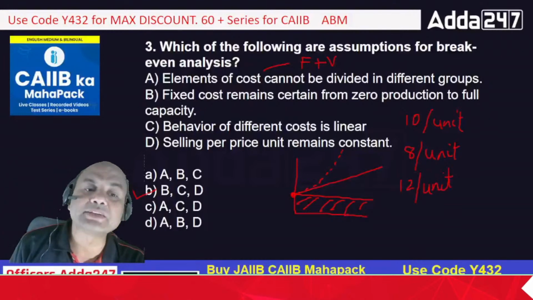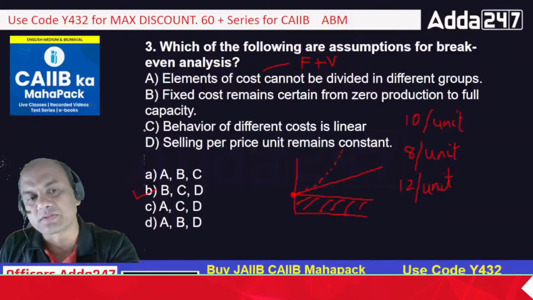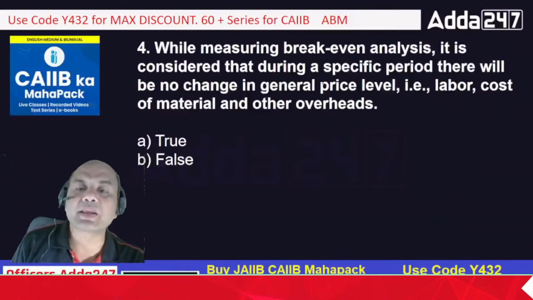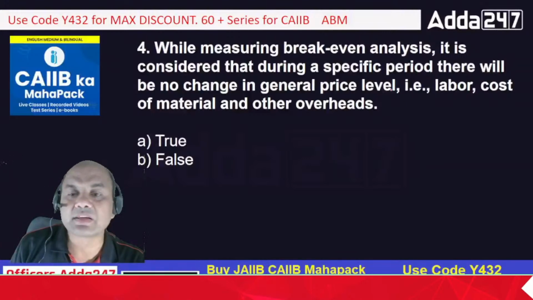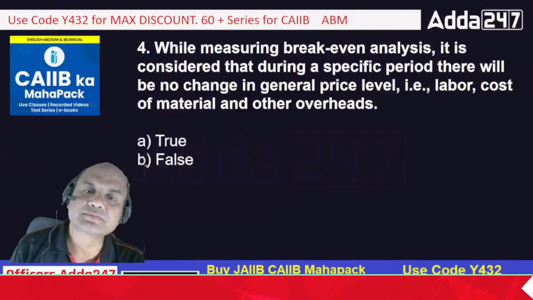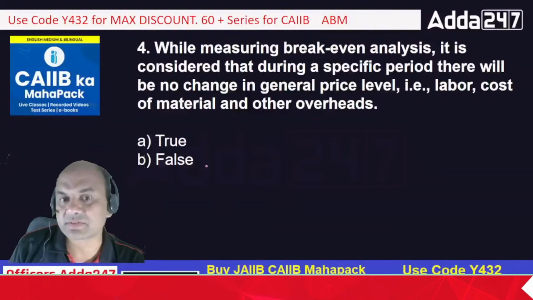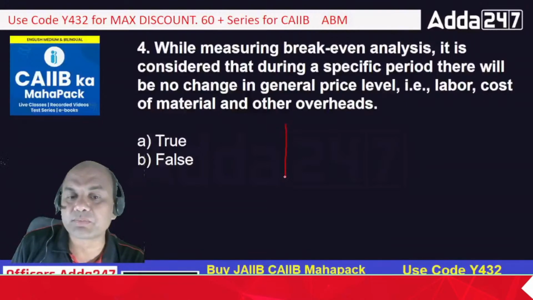Okay, but these are the three behaviors: B, C, and D. These are the important assumptions. While measuring break-even analysis, it is considered that during a specific period, there will be no change in general price level, labor, cost, material, other overheads. So is it true or false? What are you thinking about this? What do you mean by this?